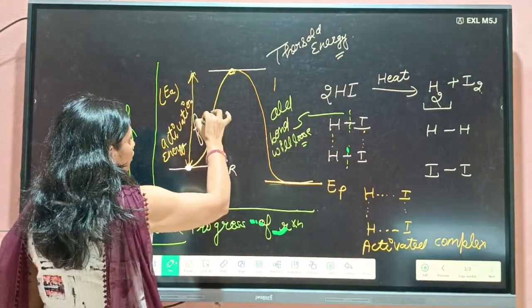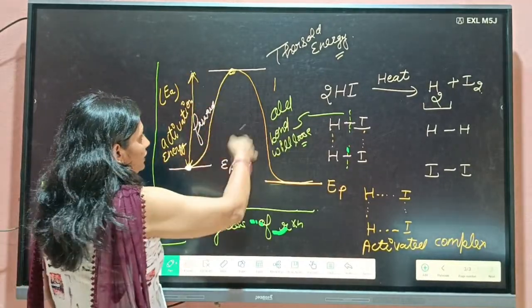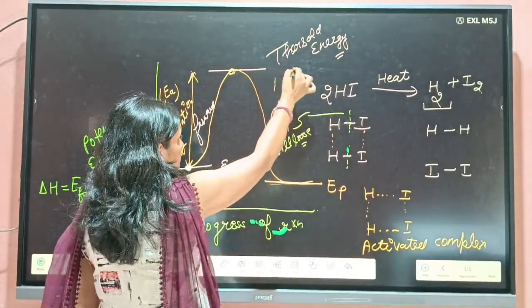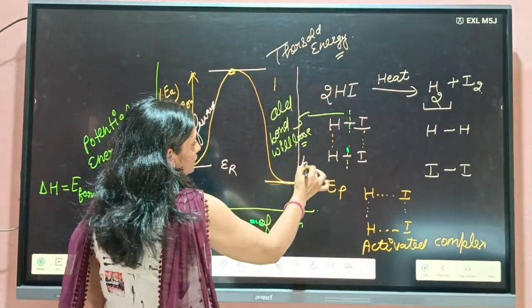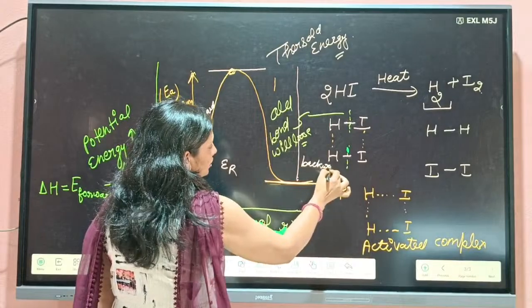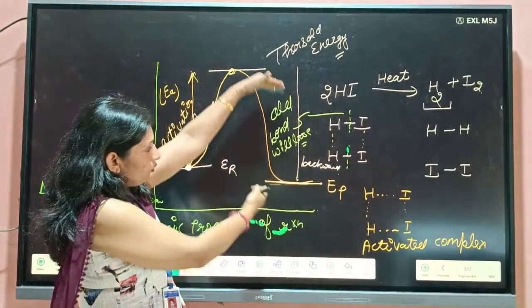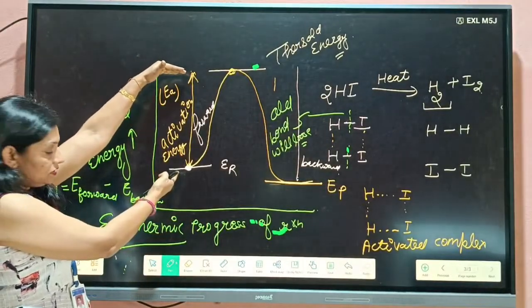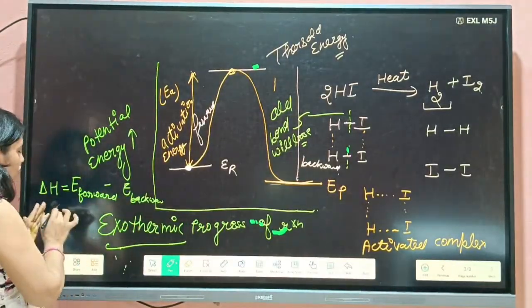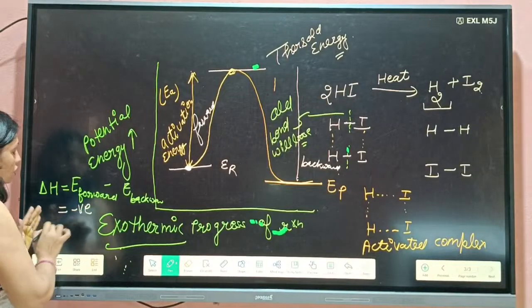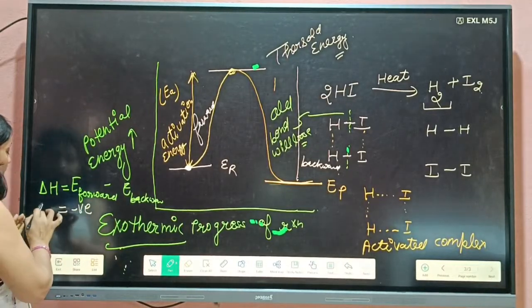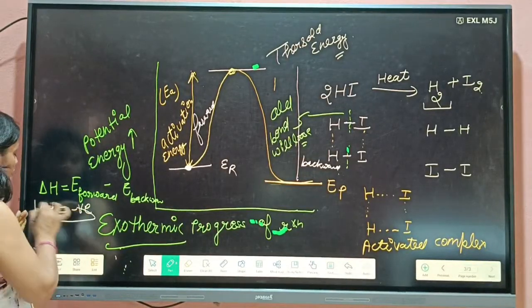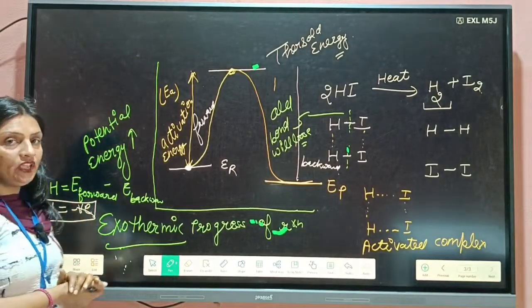So this is the forward, and the backward is taking place from here to here. So you can see the amount of backward is greater as compared to forward. So overall you will get a negative value. So for an exothermic process, del H will be negative.